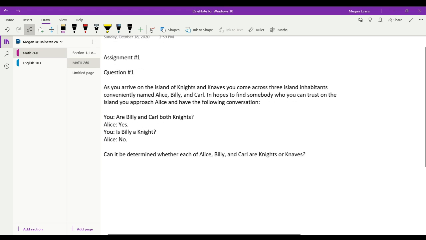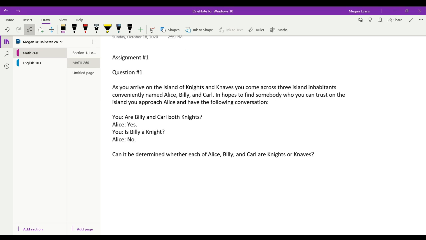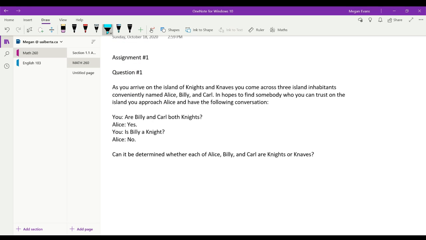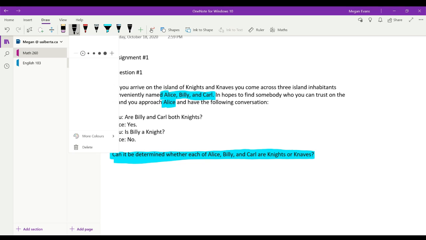So let's begin. Question 1 is asking, as you arrive on the island of Knights and Knaves, you come across 3 island inhabitants. Their names are Alice, Billy, and Carl. In hopes to find somebody you can trust on the island, you approach Alice and have the following conversation. You ask, are Billy and Carl both knights? Alice says yes. You ask, is Billy a knight? And Alice says no. So the question we're answering today is, can it be determined whether each of Alice, Billy, and Carl are knights or knaves? Perfect. So let's jump right into it.